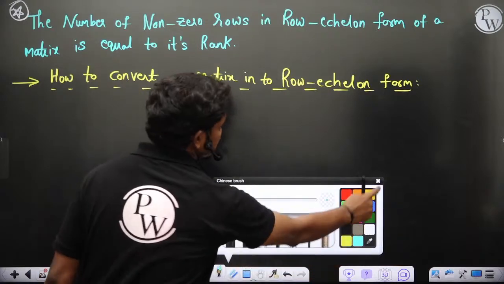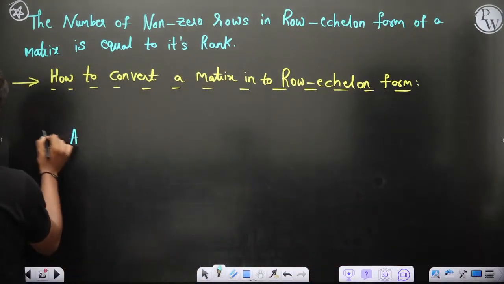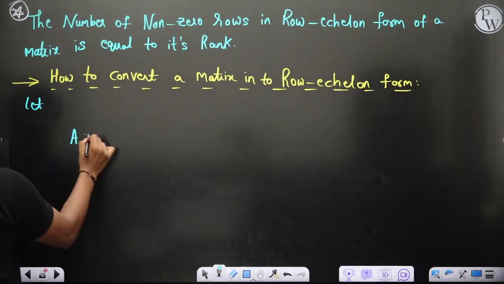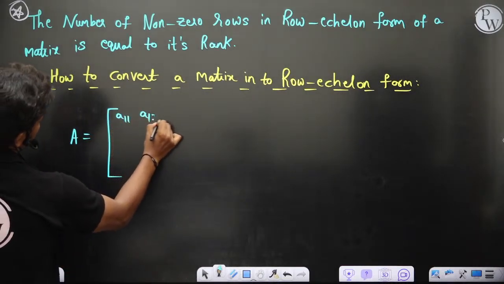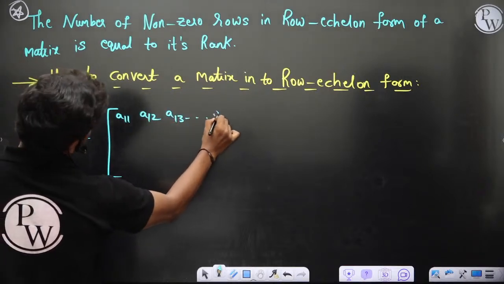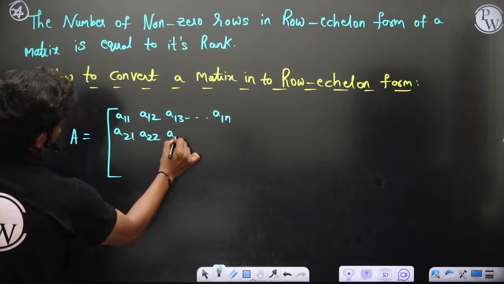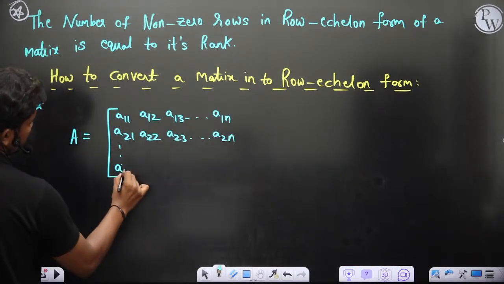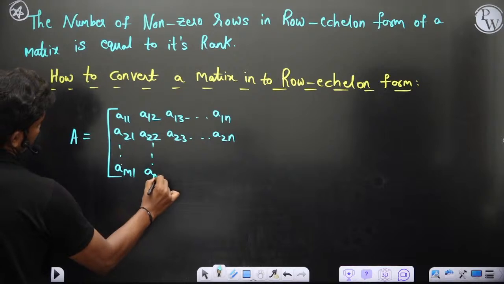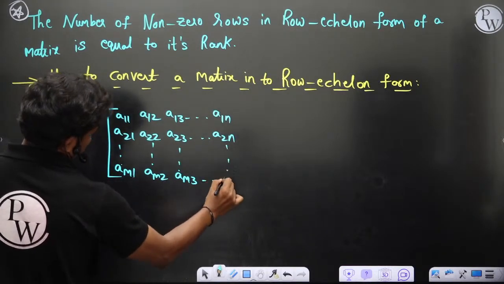If you take this A, or in general, if you take any matrix, A is equal to, I'll tell you the generalized thing first of all. A11, A12, A13 and so on, A1n for example, A21, A22, A23 and so on, A2n and so on. Let's say you go till Am1, Am2, Am3, Amn.